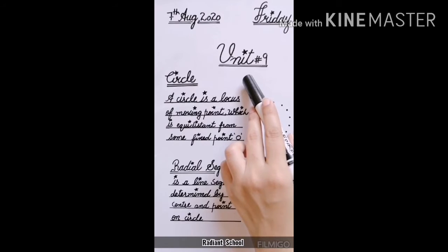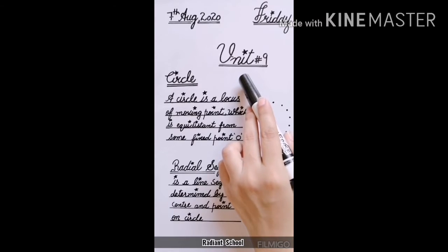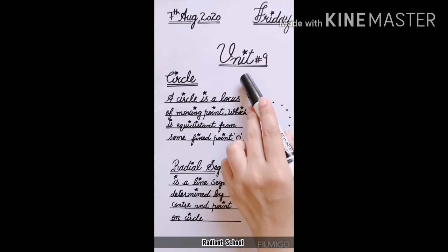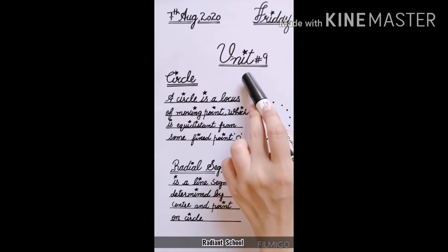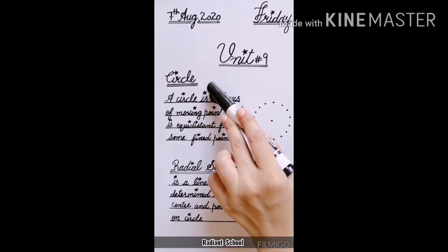The theorems of unit 9 you have learned and you have practiced a lot. Now we will discuss the statements, objective and all the definitions and all the short question answers of unit number 9. Students, first of all, the first definition is circle.